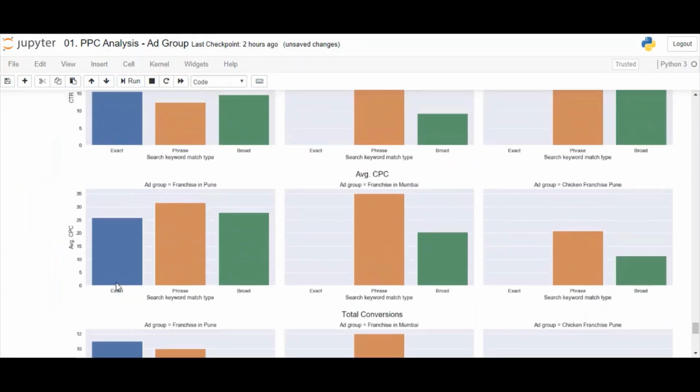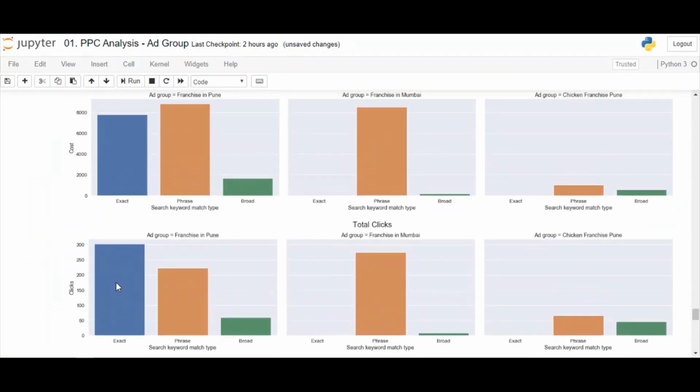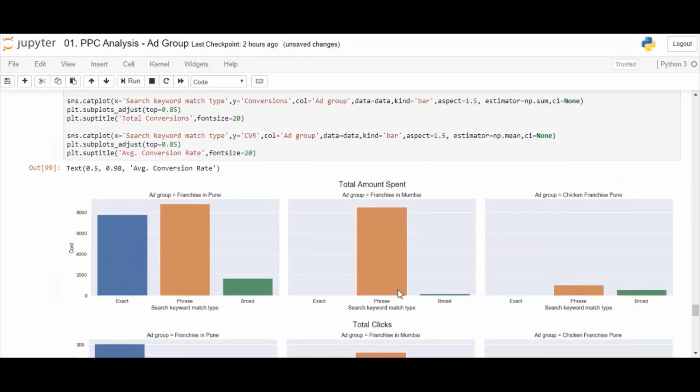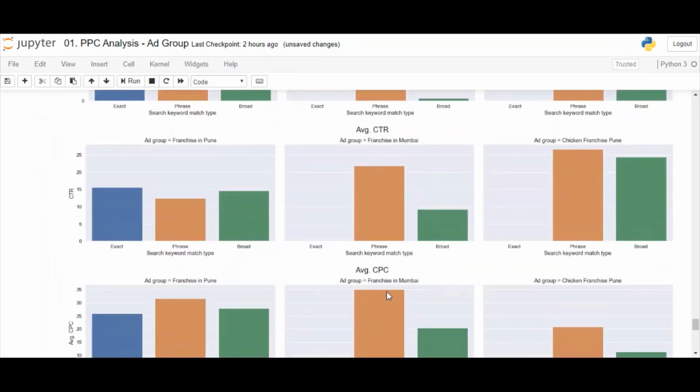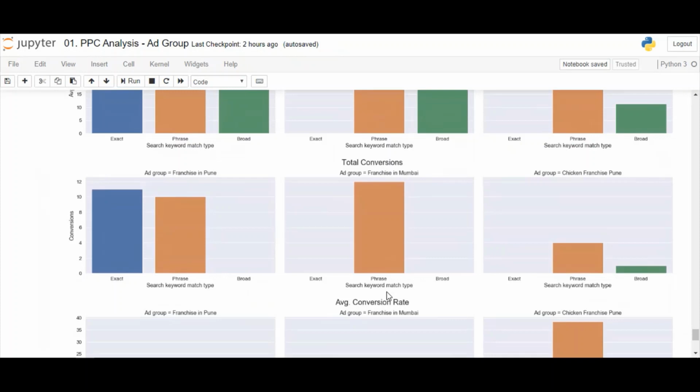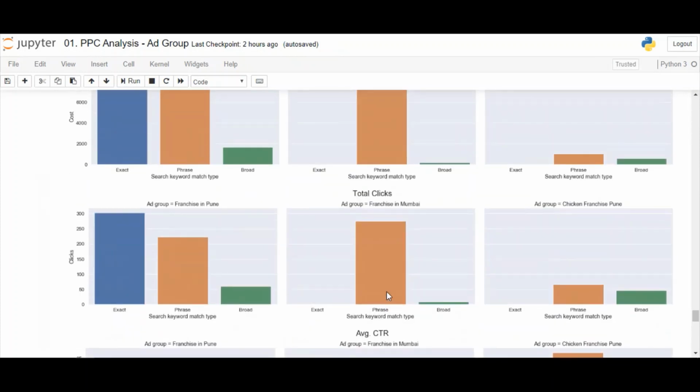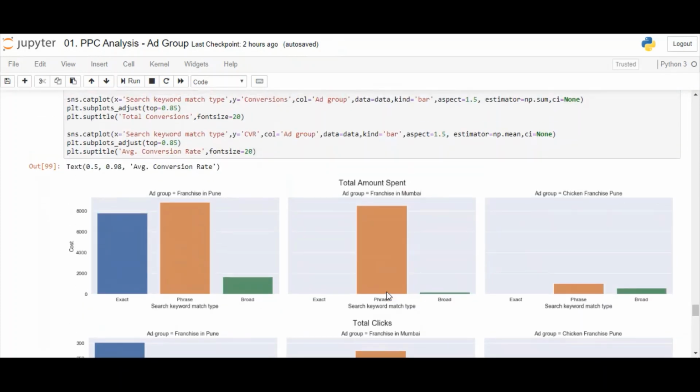Come to the next ad group, that is franchisee in Mumbai. Scrolling down, it is evident that phrase match is the only performing match type in this ad group. Let's add this to our insight sheet.